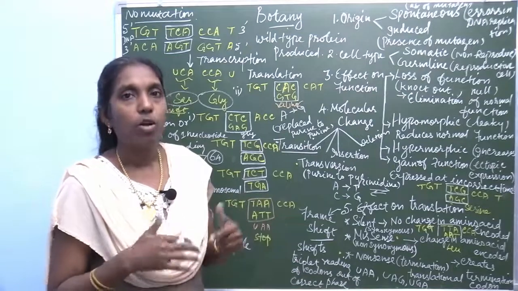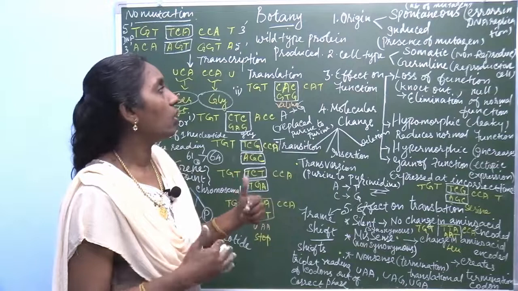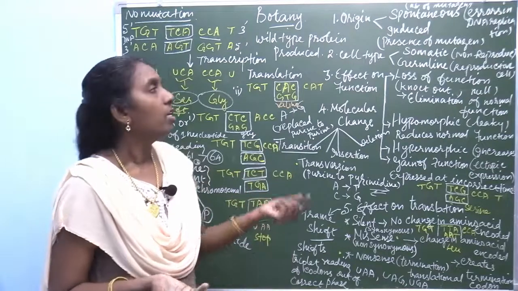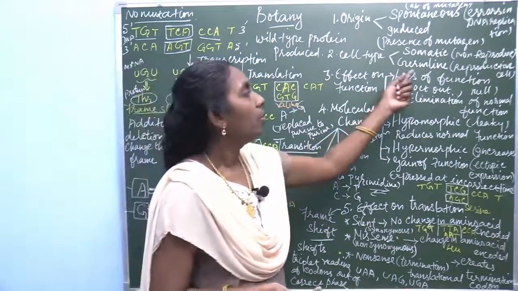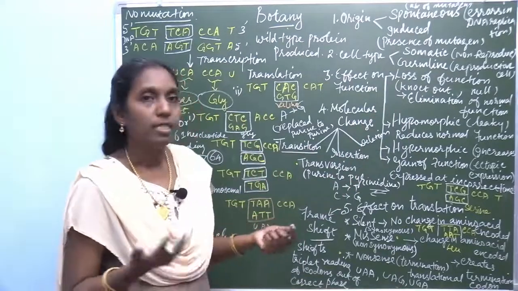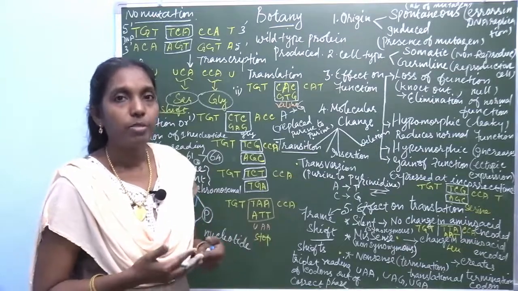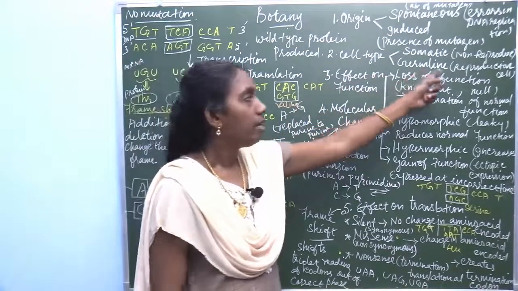Mutation that occurs within the somatic cell is called somatic mutation. Then what is germline mutation? Mutation that occurs in the reproductive cell is called germline mutation.